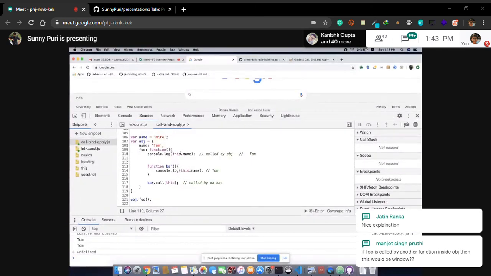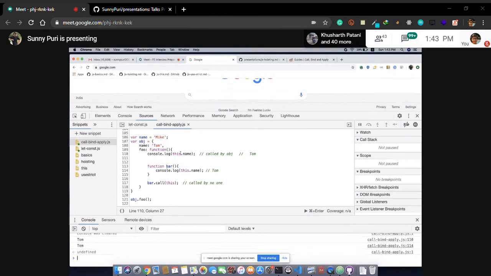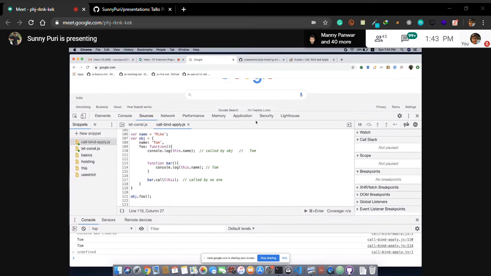This is clear, guys. If foo is called by another function inside obj, then what will be the window? We'll come to that question. Guys, I have captured all your questions. I know what kind of questions you can raise, because I thought of them too. Just wait for the time. If I'm not covering it, shoot your question in the chat. Even if you are struggling with any concept, mail me, or you have the Discord, right? Use the Discord channel. Tag me, I'll give you the answer. Or try to ask your peers first. I'll not give you the answer immediately. I'll expect your friends to give you the answer, so that everyone can try.